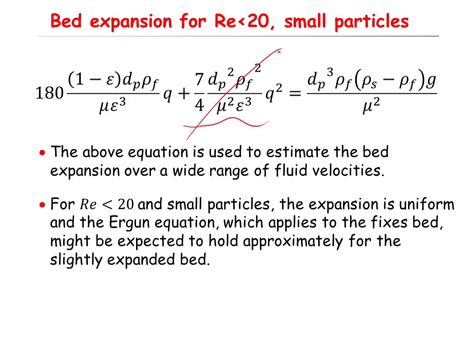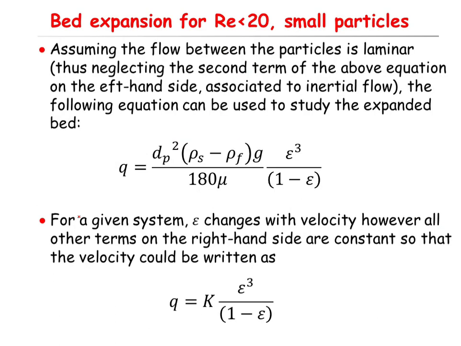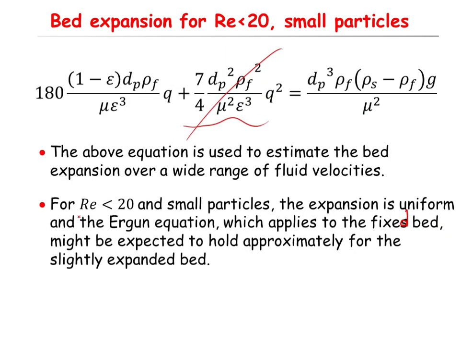So for Reynolds number less than 20 and small particles, the expansion is uniform, and the Ergun equation, which applies to the fixed bed, might be expected to hold approximately for the slightly expanded bed. So if you neglect this term for the condition where the Reynolds number is less than 20, you can rearrange this equation. That's very simple.